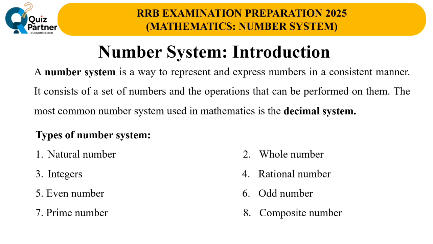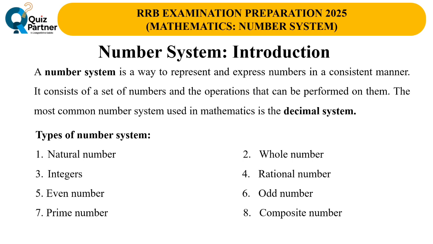And this is the definition of the number system. A number system is a way to represent and express numbers in a consistent manner. It consists of a set of numbers and the operations that can be performed on them. The most common number system used in mathematics is the decimal system.